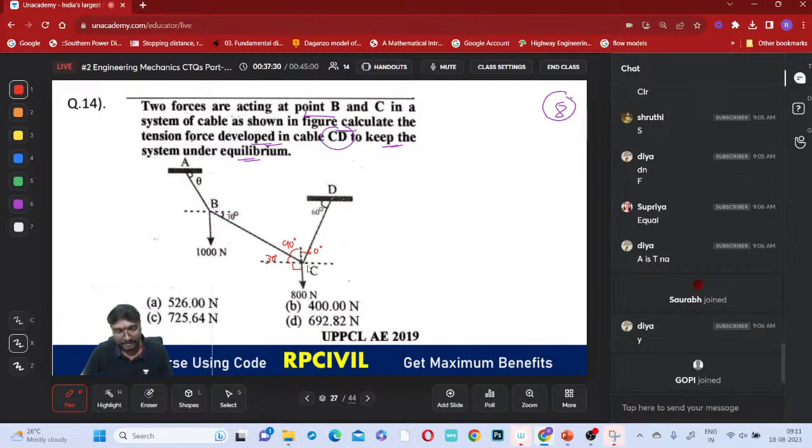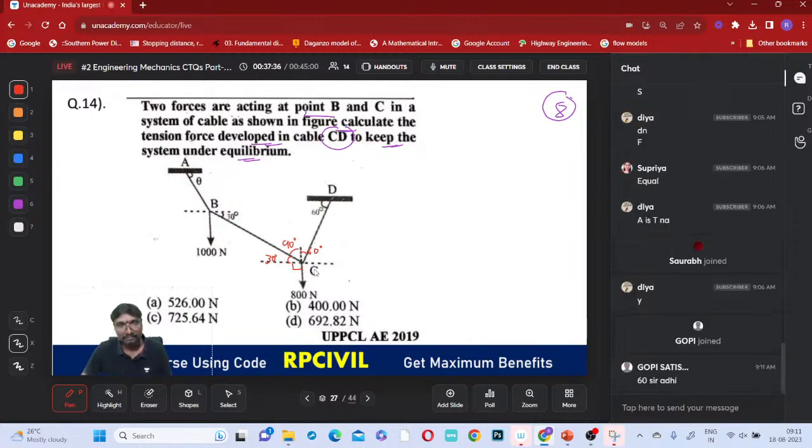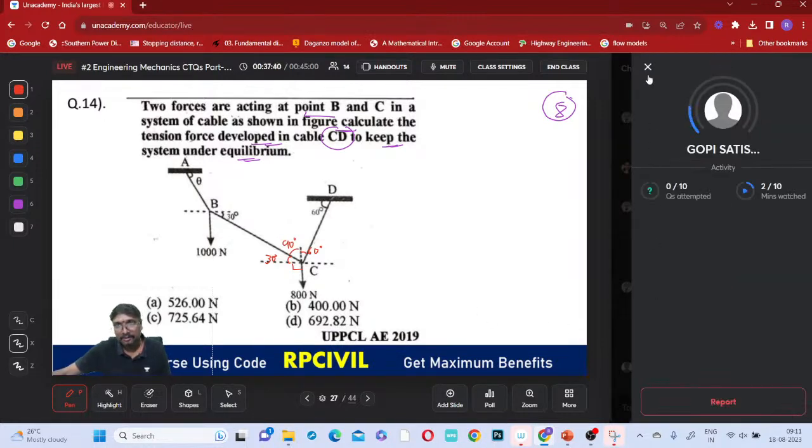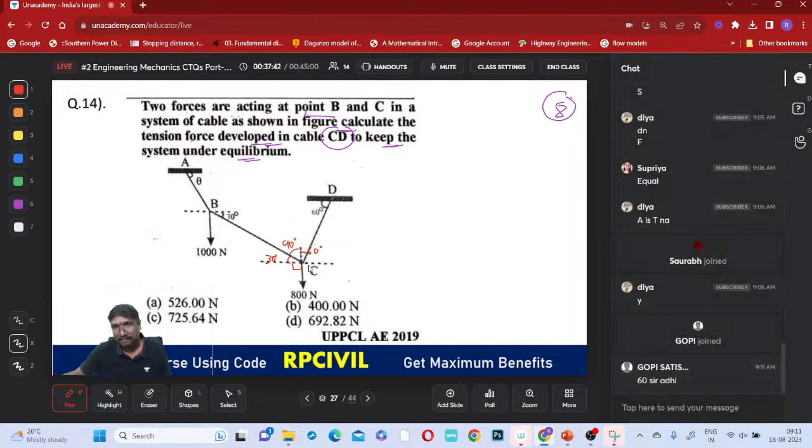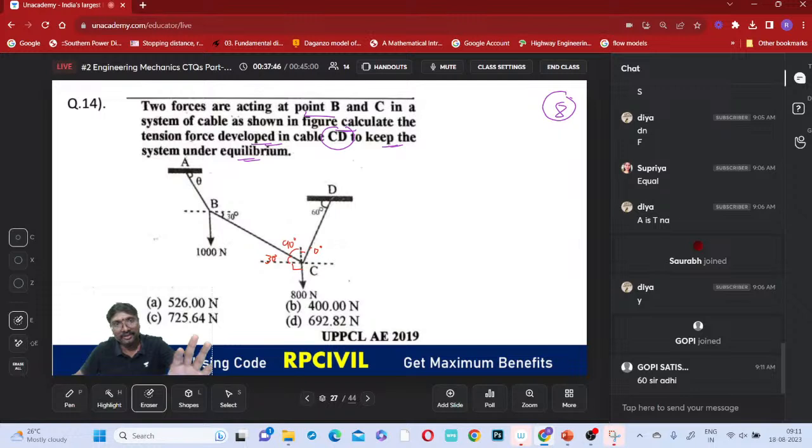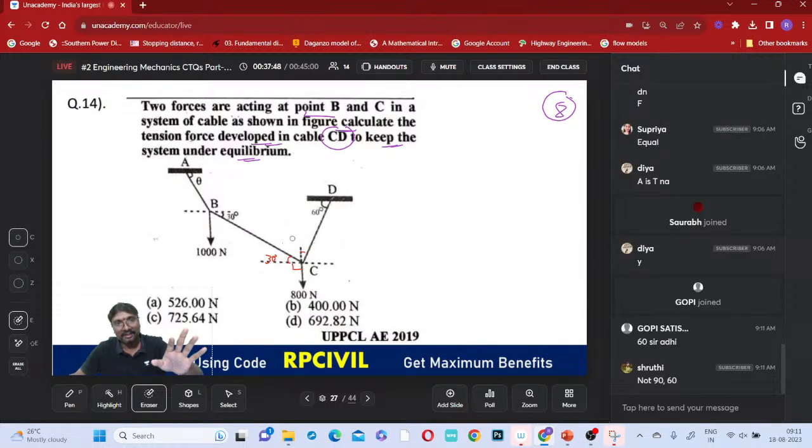Okay, this is only 60. Oh, sorry, it is with respect to horizontal. Sorry, I have written wrongly. Yeah, this is with respect to horizontal. This is 60 only. Yeah, I have made the angles wrong. Yes, correct. Okay, don't worry.